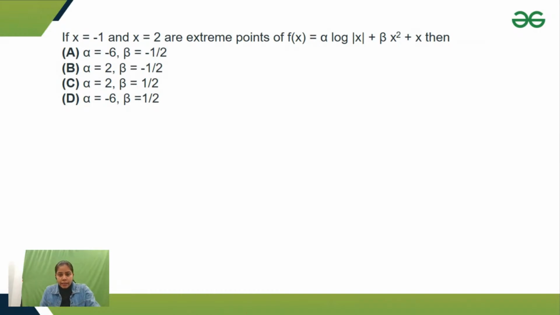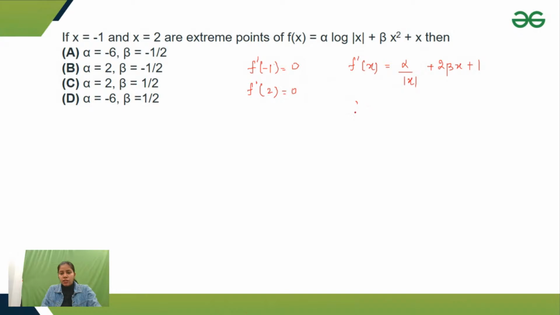Okay, so guys, here you can see that x equals minus 1 and 2 are extreme points of f(x) equals alpha log mod x plus beta x square plus x. So f dash of minus 1 would be 0 and f dash of 2 would be 0. Extreme points are what? Critical points where the derivative is 0. So if I find f dash x, it becomes alpha by mod x plus 2 beta x plus 1.